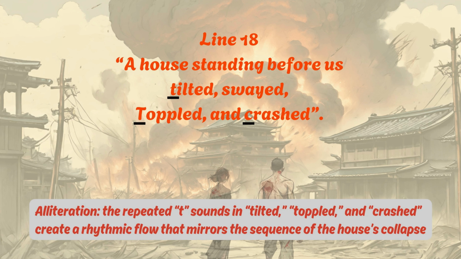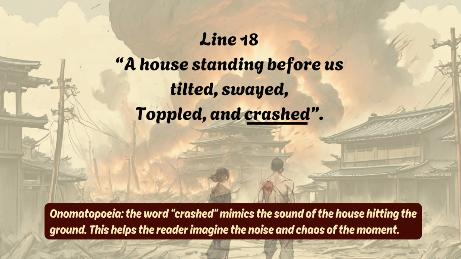Now, in this line, the repetition of T sounds in the words tilted and toppled creates a rhythmic flow that mirrors the sequence of the house's collapse. It emphasizes the chain of events and draws attention to the destruction. Next, in this line, the word crashed mimics the sound of the house hitting the ground. This helps the reader imagine the noise and the chaos of the moment.